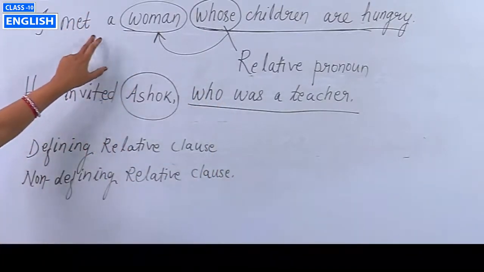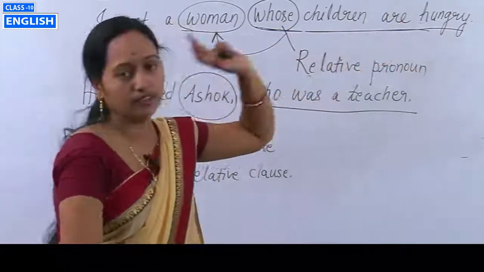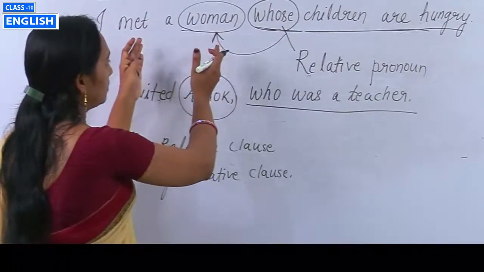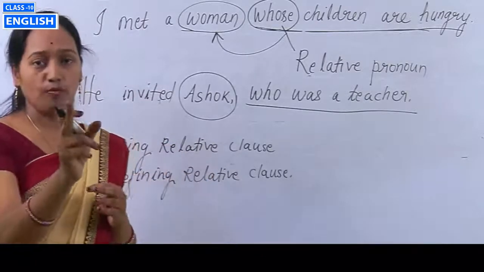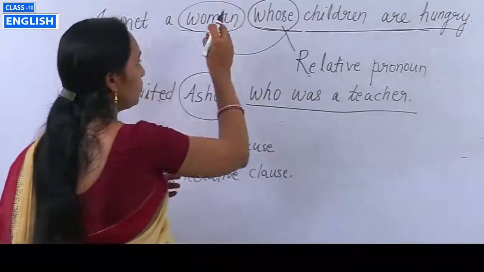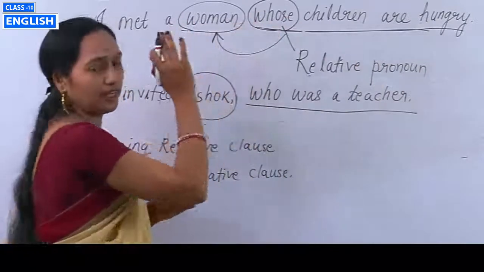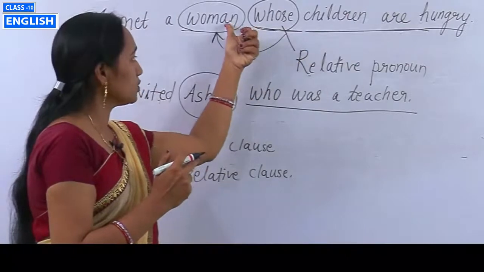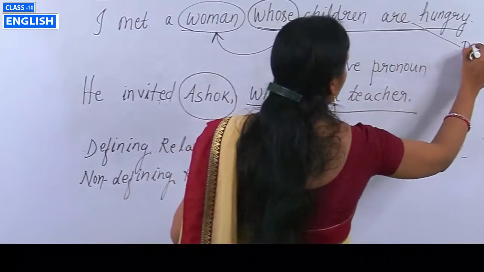The first example, I met a woman whose children are hungry. I met the specific woman whose children are hungry. We can know who that woman is from this clause. That's why it is known as defining.